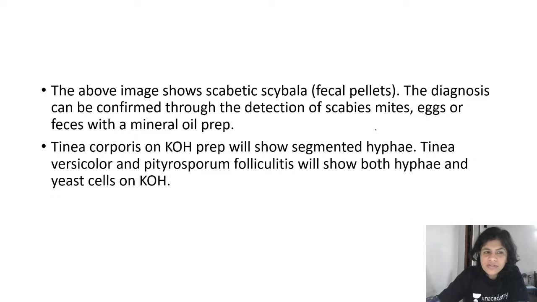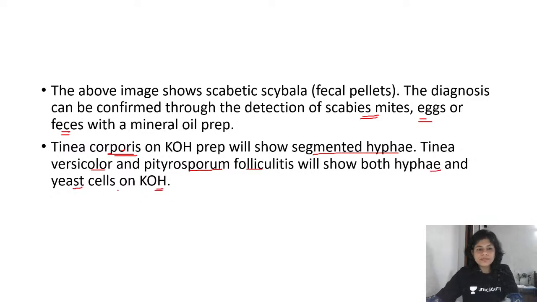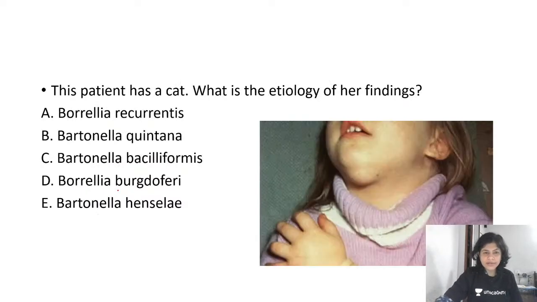The diagnosis of scabies can be confirmed through detection of scabies mites, eggs, or the feces with a mineral oil preparation. Tinea corporis on a KOH mount will show segmented hyphal elements. Tinea versicolor and Pityrosporum folliculitis will show both hyphae and yeast cells on KOH mount. So that's how you differentiate between the three entities.